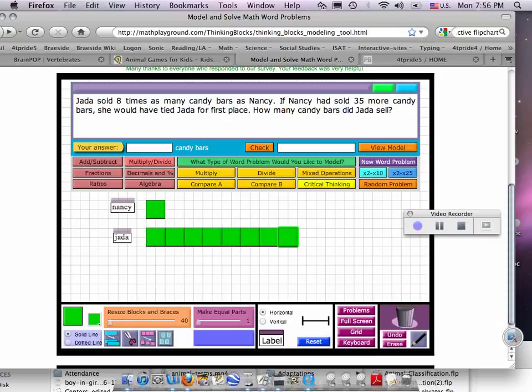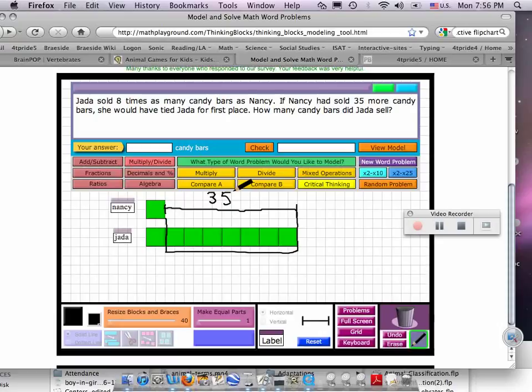Well, here's where the problem comes in. It says if Nancy sold 35 more bars, she would have tied Jada. Think about it. This is why it's called critical thinking, boys and girls. If she sold 35 more, they would have tied. Which means the value of this area must be 35. Because Nancy needed 35 more. So now let's break it up.